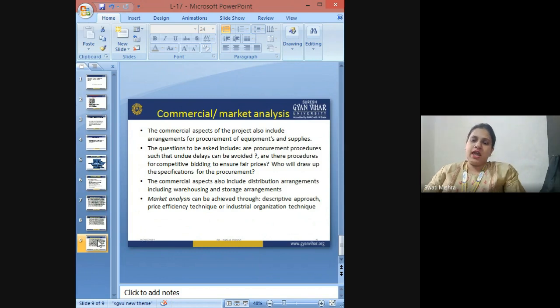The commercial aspect also includes distribution arrangements, including warehousing and storage arrangements. And finally, market analysis can be achieved through the descriptive approach, price efficiency technique, or industrial organization technique.